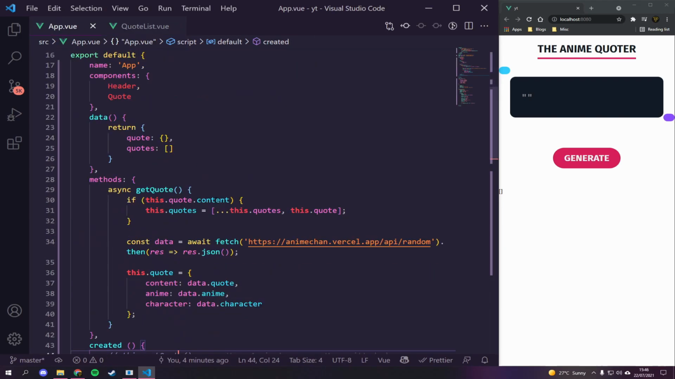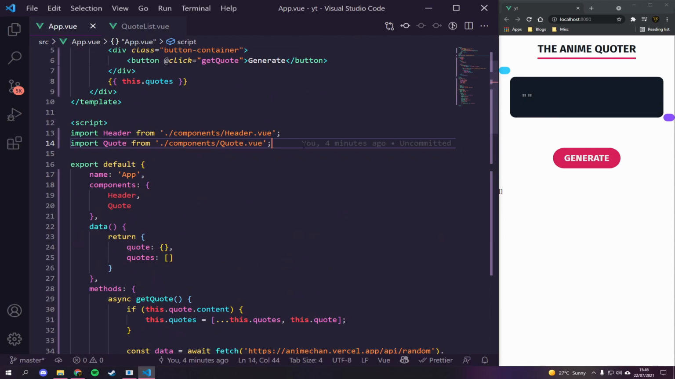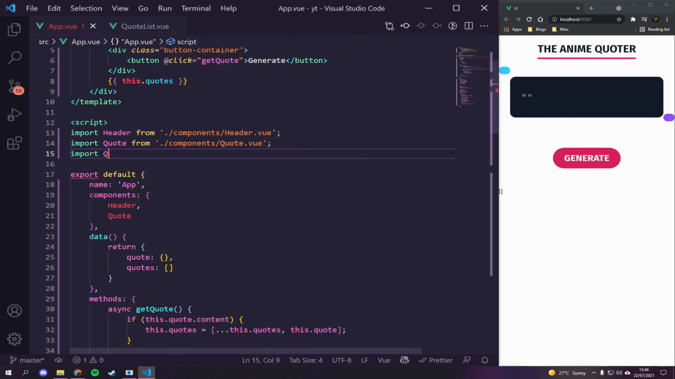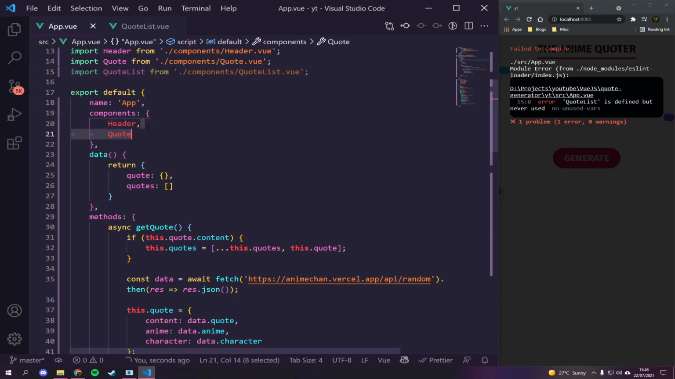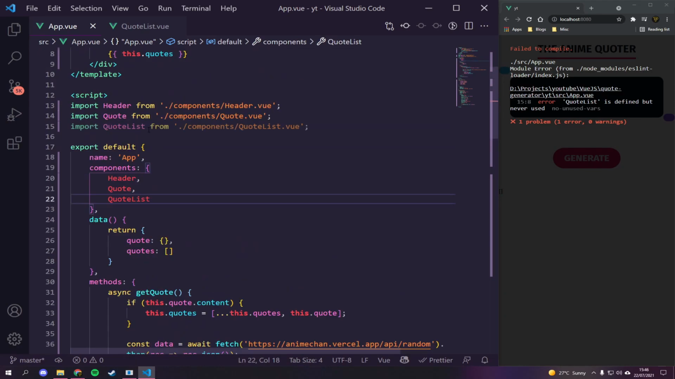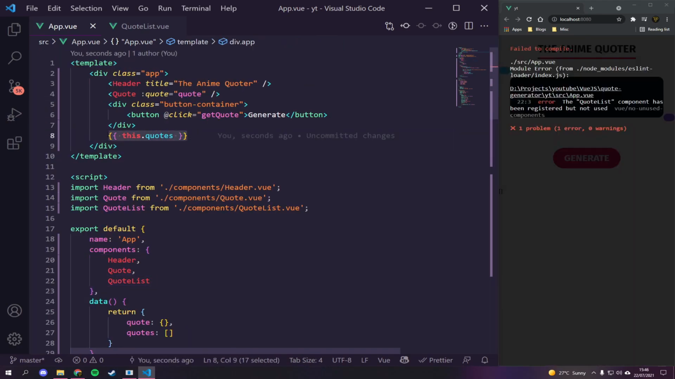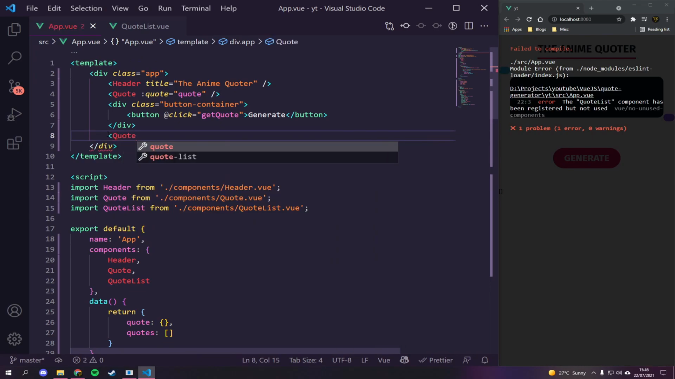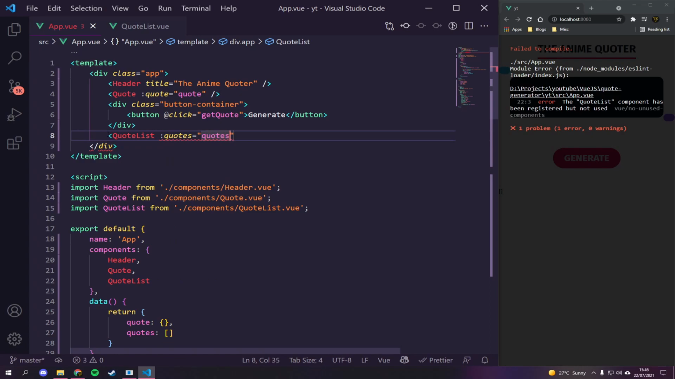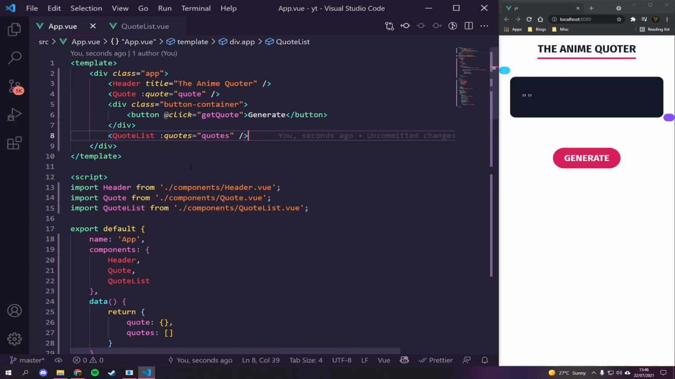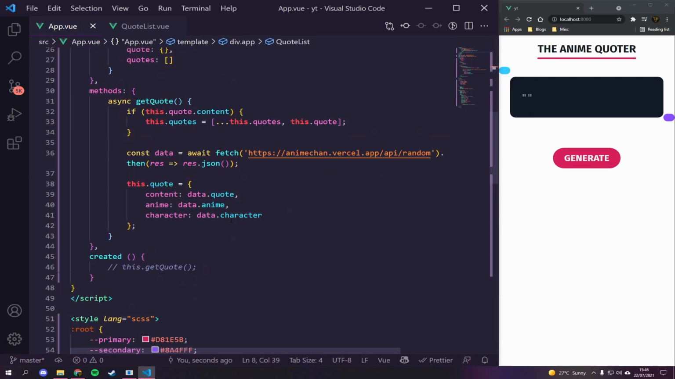Let's go back to our app and import this quickly. So underneath quote, we're just going to say import QuoteList from QuoteList, and then just copy this, add that in there, and finally we'll just say QuoteList quotes is equal to quotes, and there you go. Now let's turn this all on and see how it works. Let's basically bring that back.